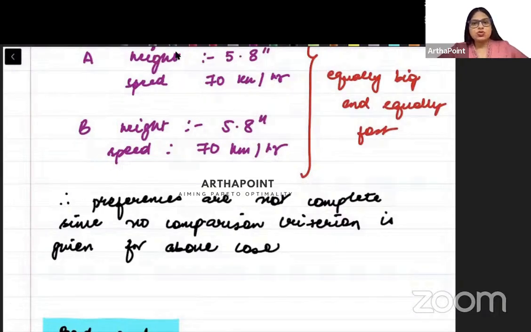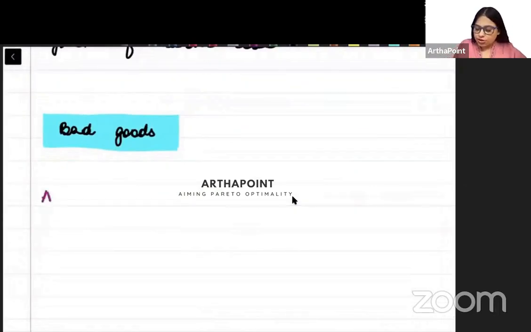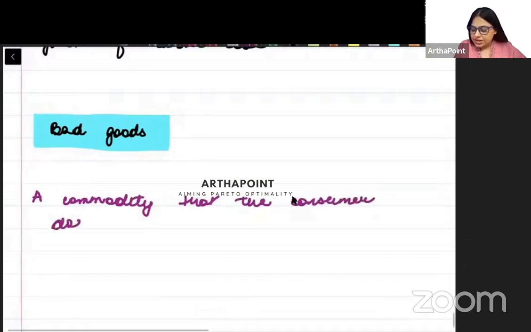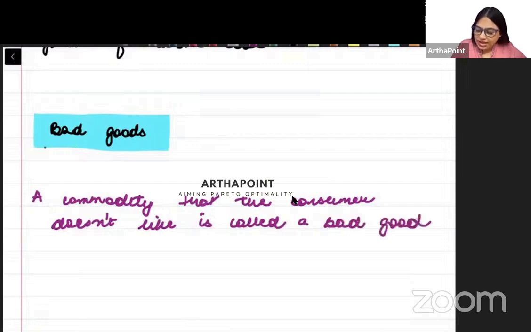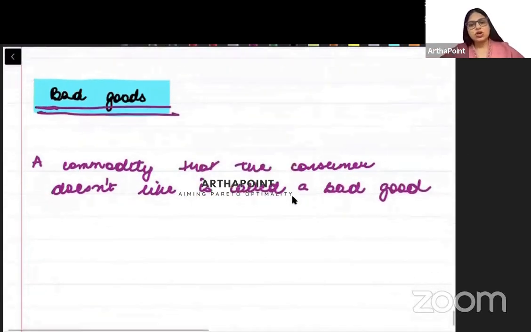Okay. Now let us go to goods which are bad goods. What are bad goods? Any good which you don't like is called a bad good. So a commodity that the consumer doesn't like is called a bad good. Any commodity which the consumer doesn't like, जो consumer को पसंद ना हो, that is called a bad good.